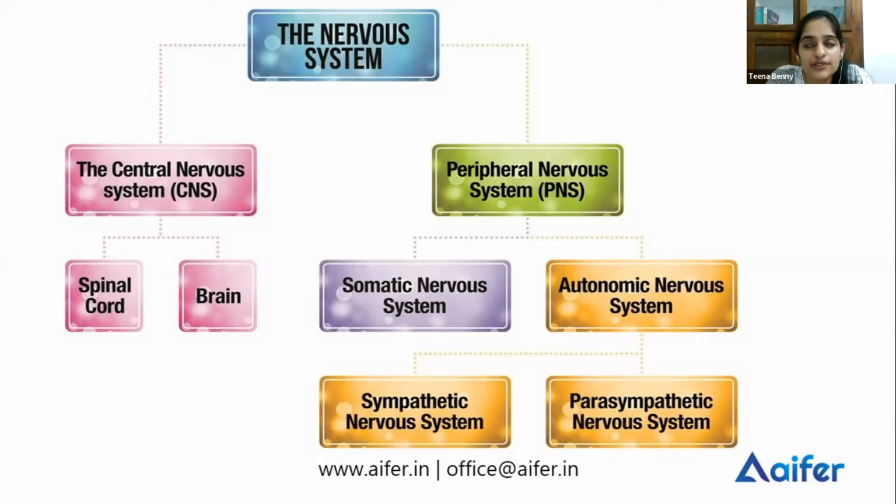So let me tell you what these neurons are. Basically there are three kinds of nerve cells: sensory neurons, motor neurons, and interneurons. Among these, sensory and motor neurons are found in the peripheral nervous system, in the somatic nervous system. While the interneurons are present in the brain and spinal cord, to be specific, the central nervous system. So don't get confused. Interneurons are present in your central nervous system and the sensory and motor neurons are present in your peripheral nervous system.